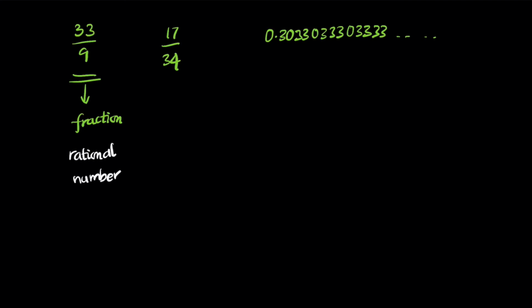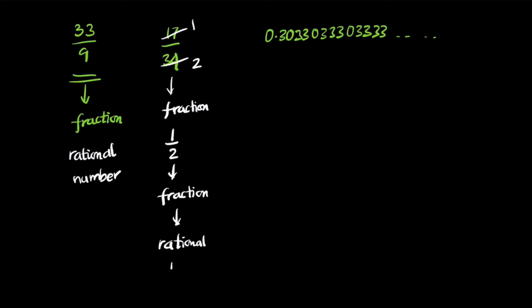But when you look at 17 by 34, it's already a fraction, and you can further simplify this. You can cancel 17, and write it as 1 by 2, which is also a fraction again. So this here is also a rational number.